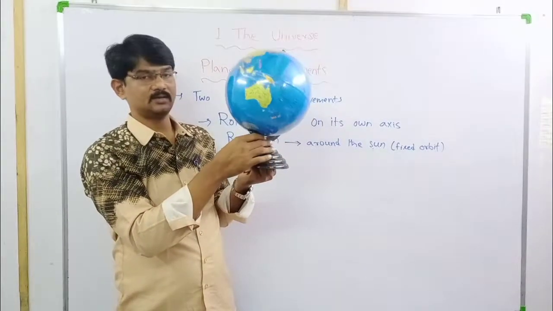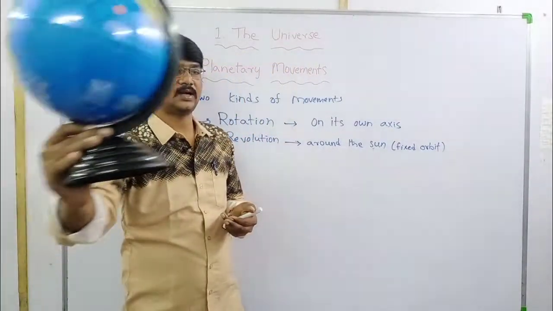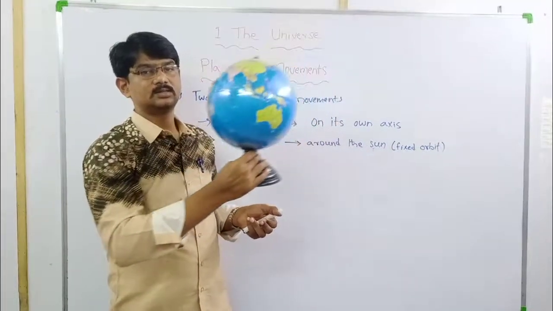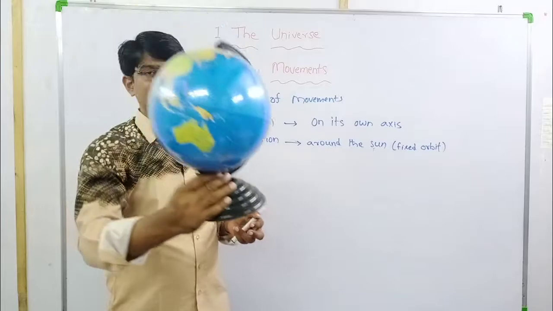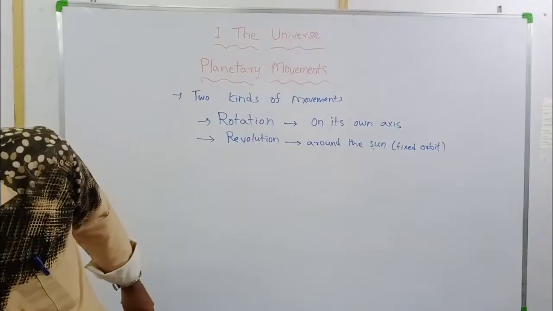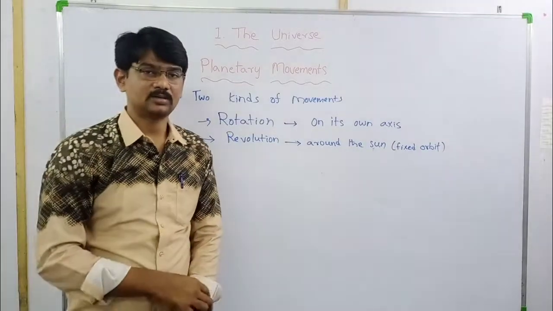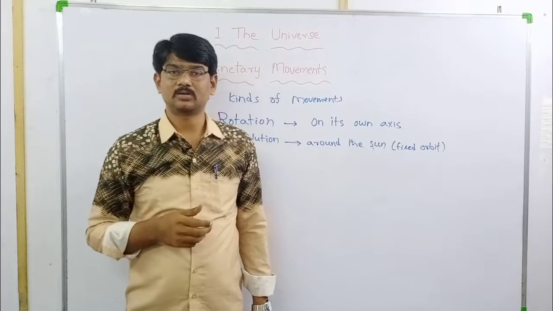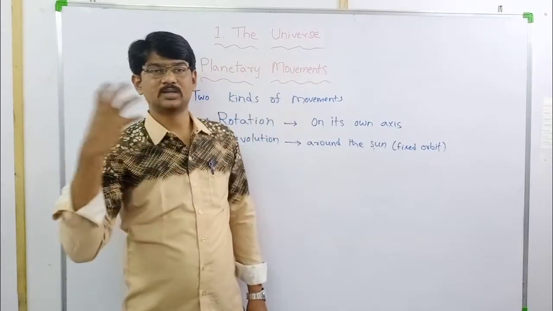And moving around the sun is revolution. Okay, there is a lot of difference between rotation and revolution. Moving itself on its own axis is called rotation. Moving around the sun is called revolution.